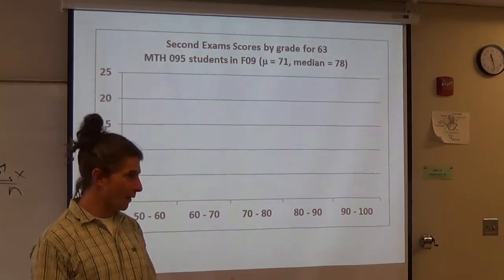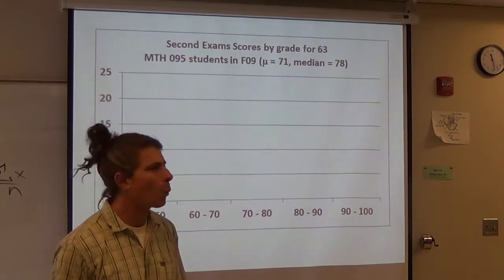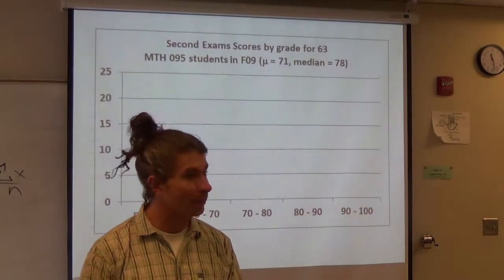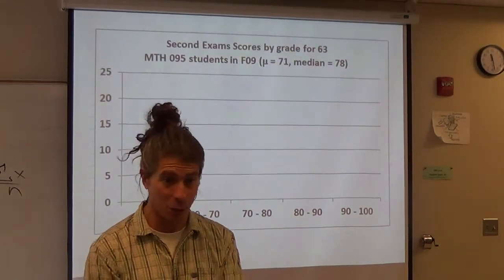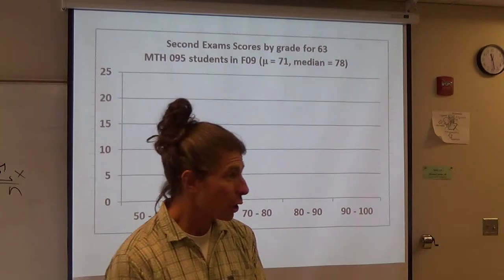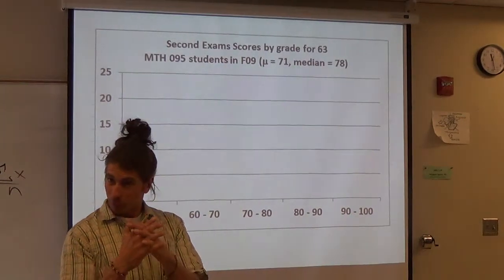Very rarely do we have a population sitting in front of us. More likely we're drawing a sample and comparing them to within a population or to the rest of a population. So we usually call that X bar for a sample average.